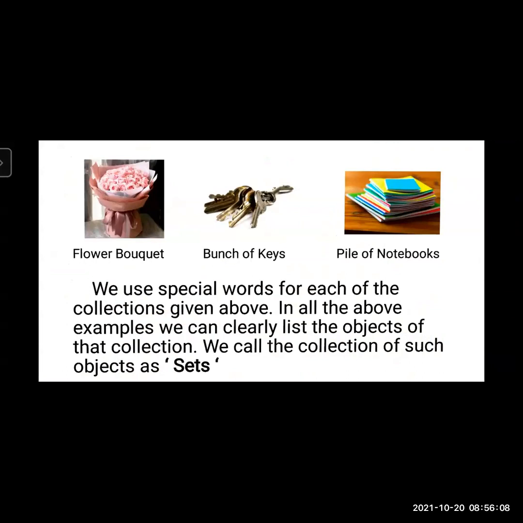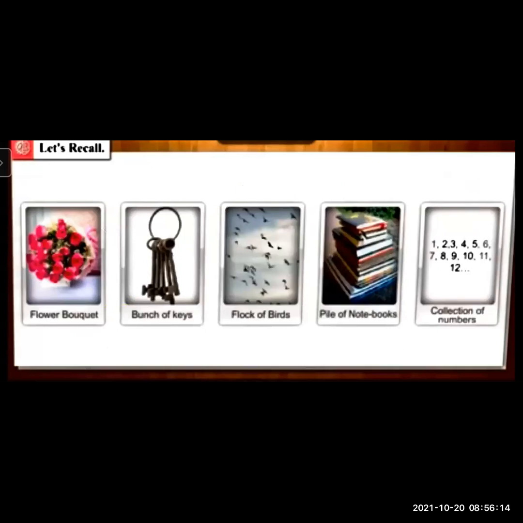You can see here flower bouquet, bunch of keys, pile of notebooks. These are called sets, in which you can clearly list the objects. Now see some more examples: flower bouquet, bunch of keys, flock of birds, pile of notebooks, collection of numbers. Here we use some special word for a bunch of flowers. So many flowers are there together, so we use flower bouquet. And flock of birds, so many birds are there, so we use this word flock of birds, pile of notebooks, collection of numbers.